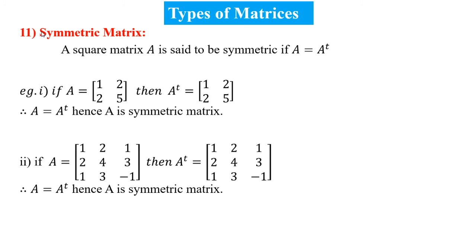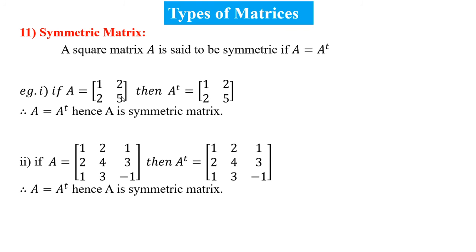Let us see type number 11, symmetric matrix. A square matrix A is said to be symmetric if A is equal to A transpose. Let us see the example. If A is equal to [1, 2; 2, 5], then A transpose is: rows become columns, and the second row becomes the second column. That means [1, 2; 2, 5].